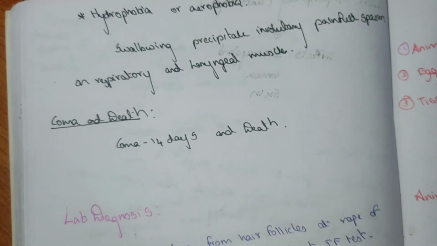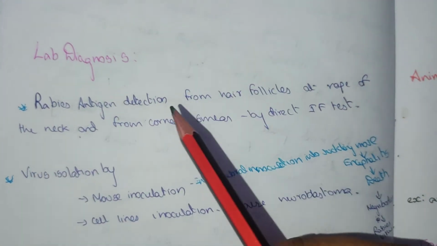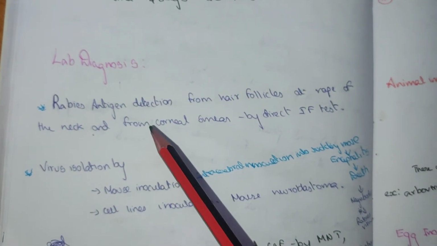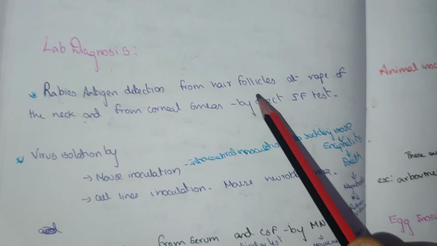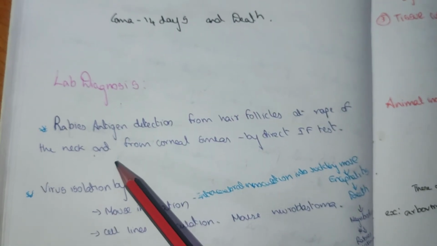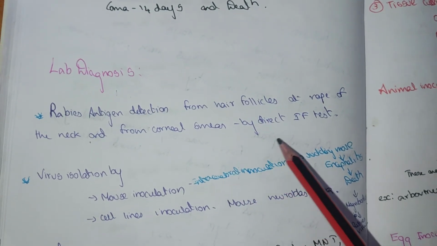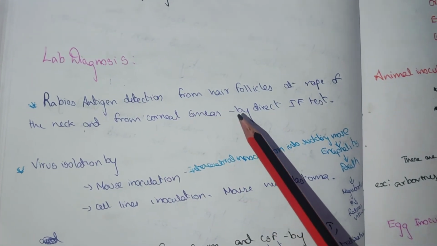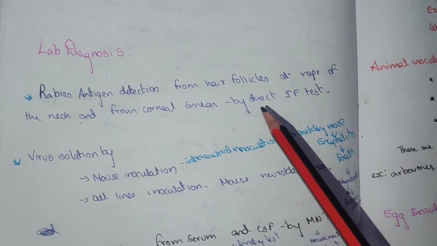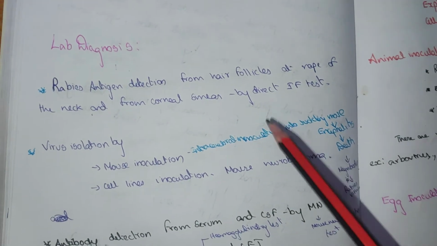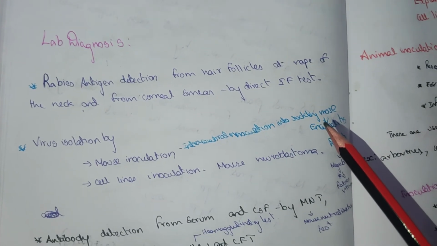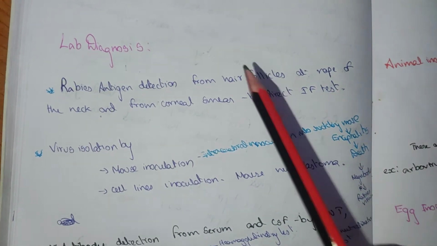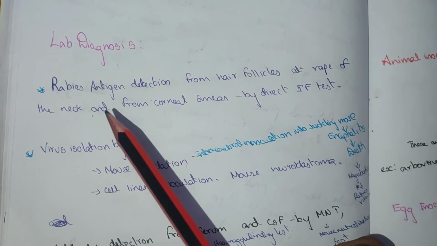Lab diagnosis. Rabies can be detected by rabies antigen from the hair follicle at the nape of the neck and from the corneal smear by direct immunofluorescence test. If you bend and touch near the neck, there are many hair follicles, not the hair but the hair follicles alone, present at the nape of the neck.